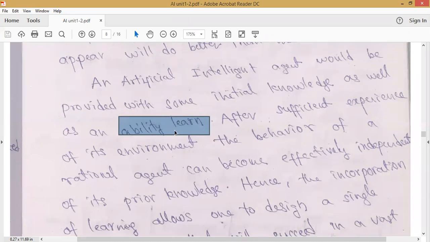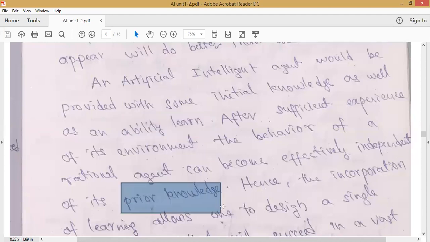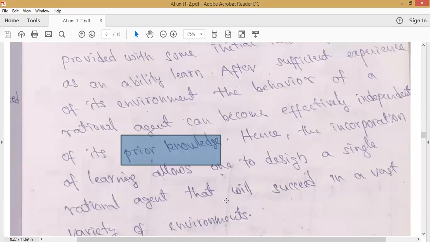Because of experience, it is able to act independently of its prior knowledge. It does not require its prior knowledge because it is able to learn more than that.